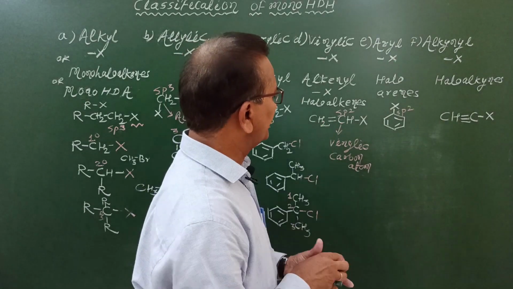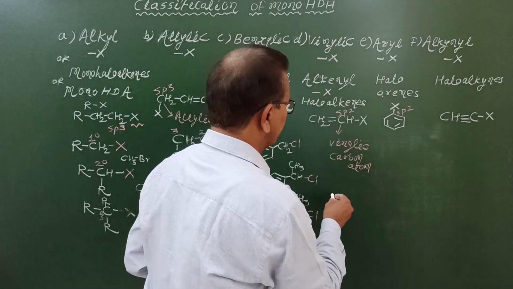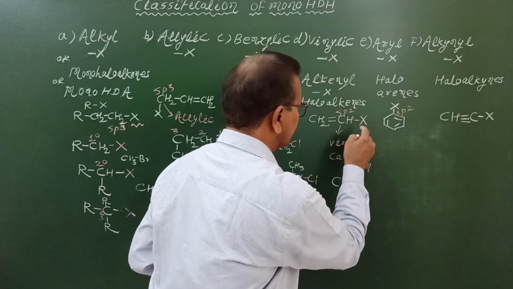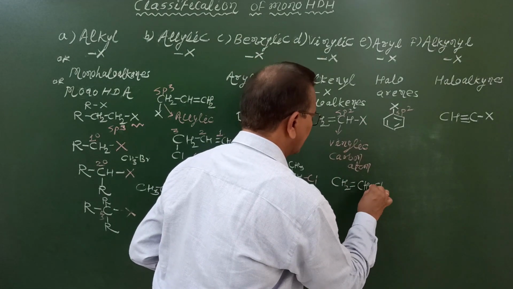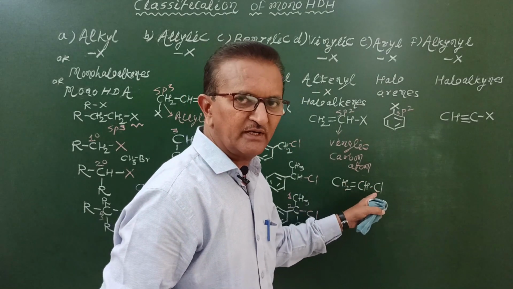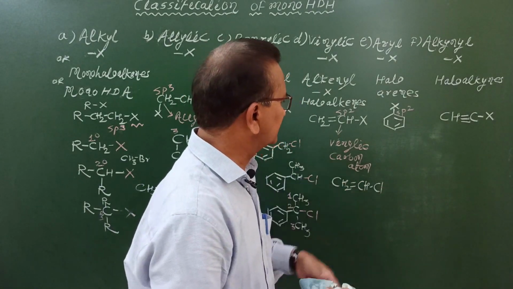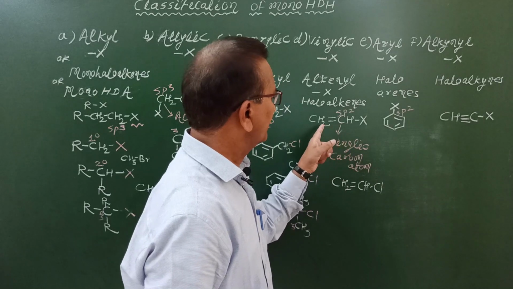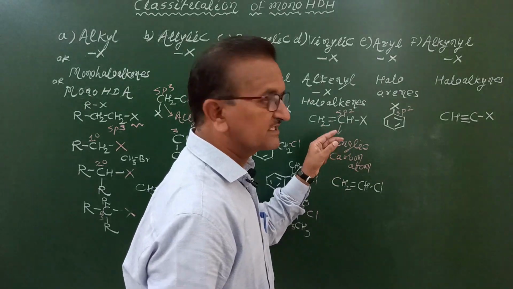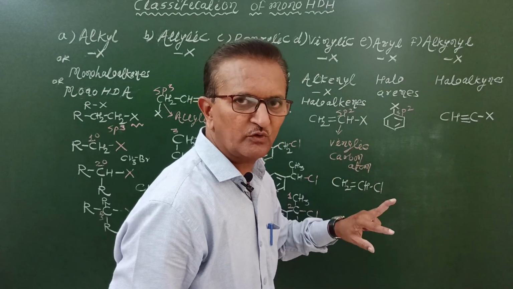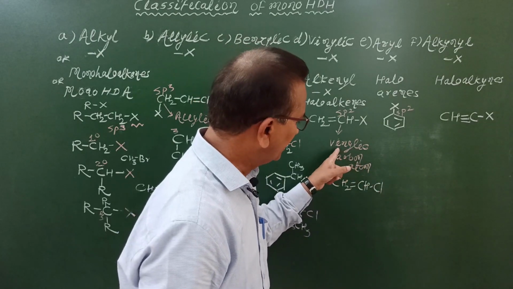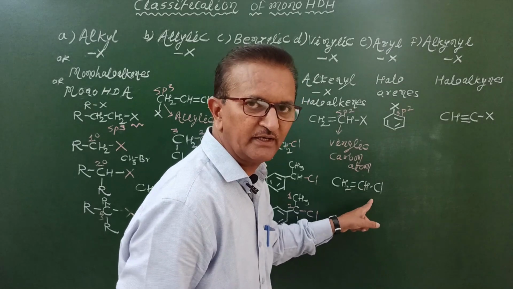The simplest example of this class is vinyl chloride. Simply replace this X by Cl: CH2 double bond CH, single bond Cl. Vinyl chloride, vinyl bromide, etc. We can write more examples of this class, such as propenyl chloride, isopropenyl chloride, etc. But the important example is vinyl chloride.